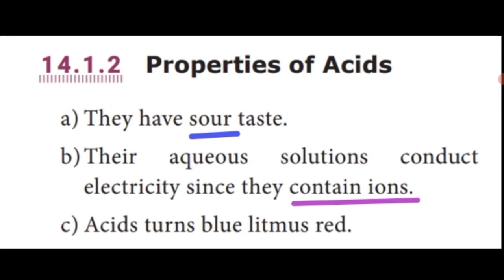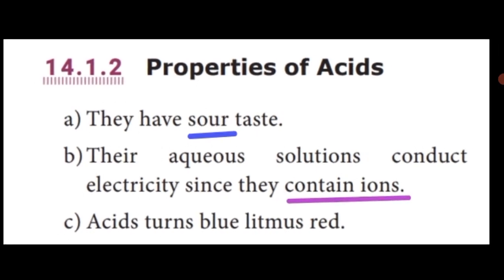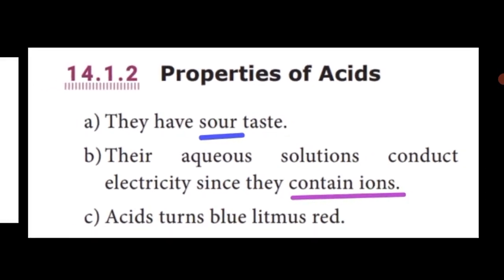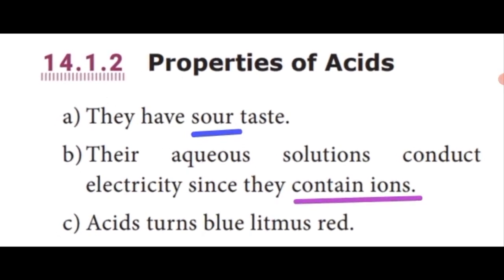Third way of classification is based on ionization: one is strong acid, another one is weak acid. Fourth way of classification of acid is based on concentration: one is concentrated acid, another one is dilute acid. This is the classification of acid. Today we will learn another topic of acid, properties of acid.